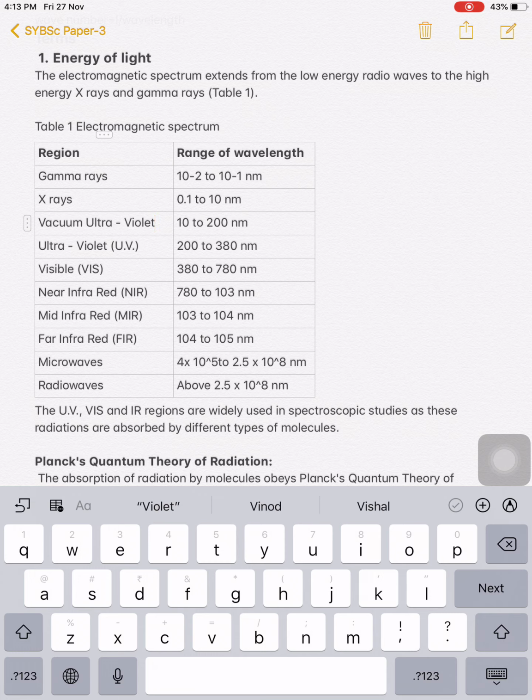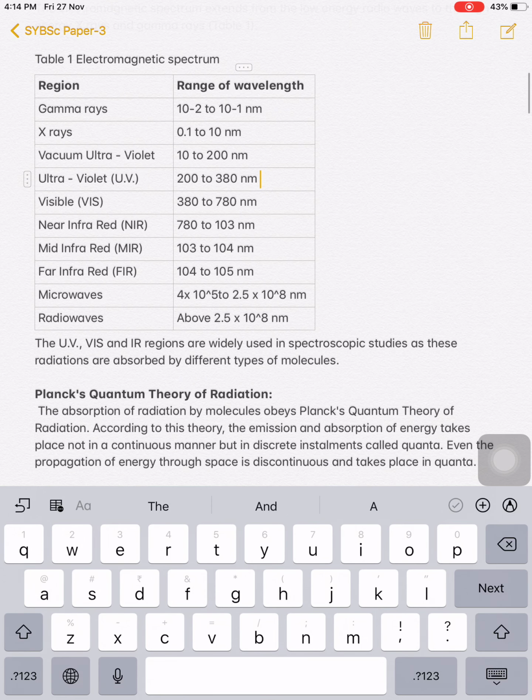Next is vacuum ultraviolet. UV radiation is differentiated into two parts: one is vacuum UV, another is UV. In vacuum UV, the wavelength of the light is 10 to 200 nanometer. In case of UV radiation, it is 200 to 380 nanometer. We see because of visible light, and the wavelength of visible light is from 380 nanometer to 780 nanometer.